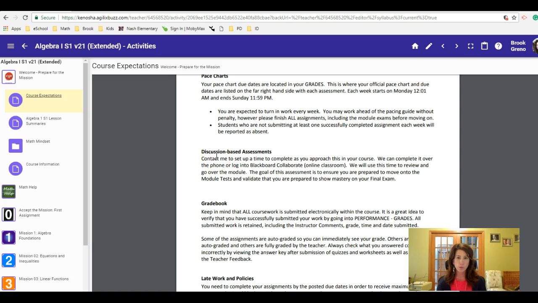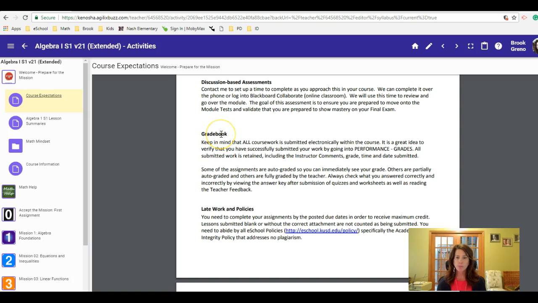Discussion-based assessments, we'll be doing those every module. That's where you and I get a chance to talk over the phone or meet on Blackboard Collaborate, which is our online classroom, to make sure that you're prepared to be moving through the modules. It's our one-on-one check for every module. Also discussing your grade book, always reviewing your grade book and taking a look at that.